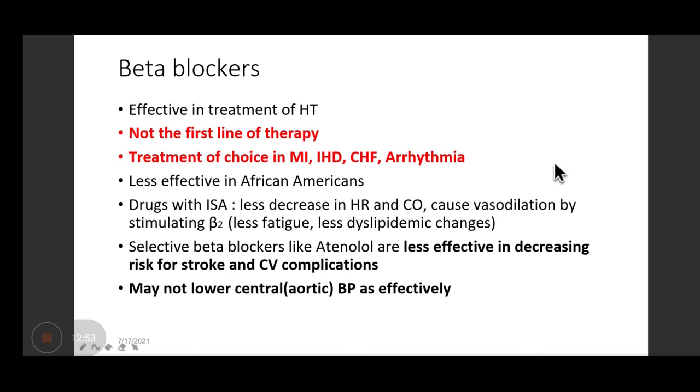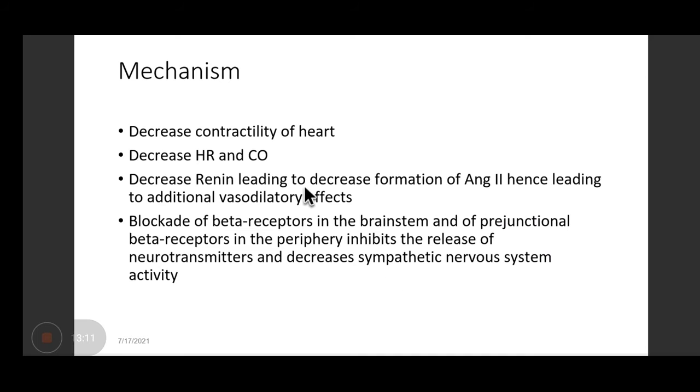Atenolol, which is a selective beta blocker, was found to be less effective in decreasing the risk of stroke or cardiovascular complication. It was also shown that this particular drug may not lower the aortic blood pressure as effectively as compared to the other drugs. So beta blockers are not the first line drugs.